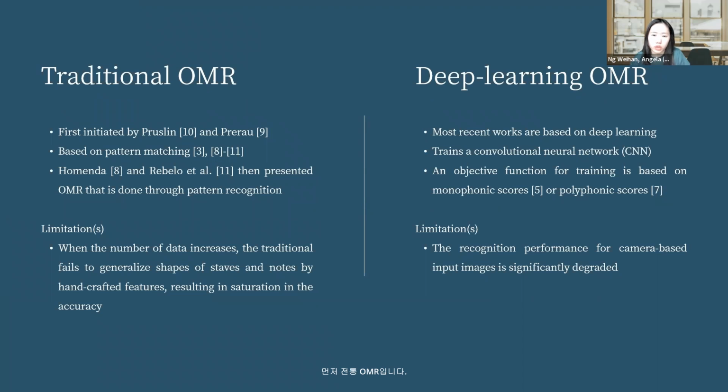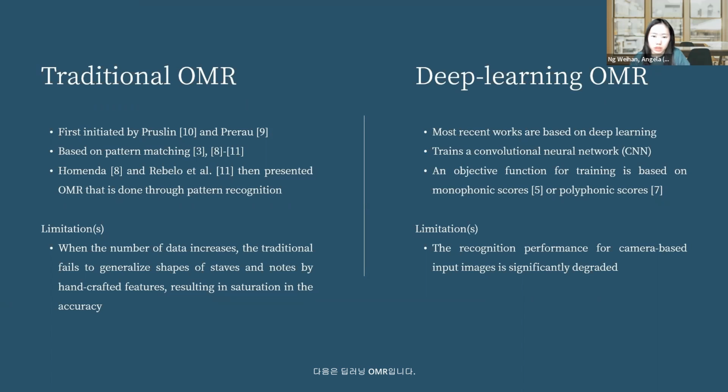Firstly, traditional OMR. Generally, traditional methods predefine some handcrafted features of staves and notes. Those matching algorithms then compare given input patterns with predefined samples and generate the outputs of pitches and rhythms. When the amount of data increases, the traditional approach fails to generalize shapes of staves and notes by handcrafted features, resulting in a saturation in the accuracy.